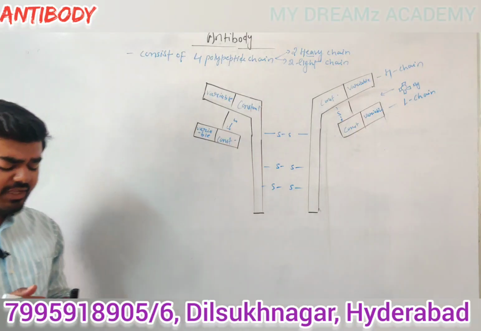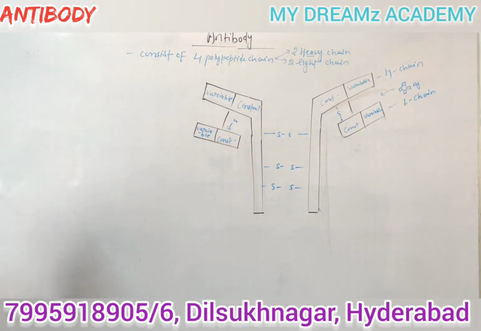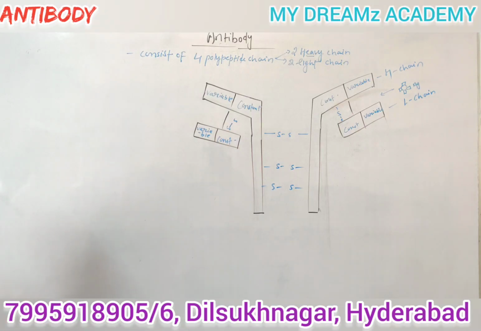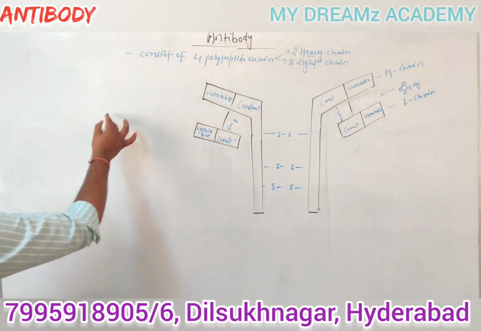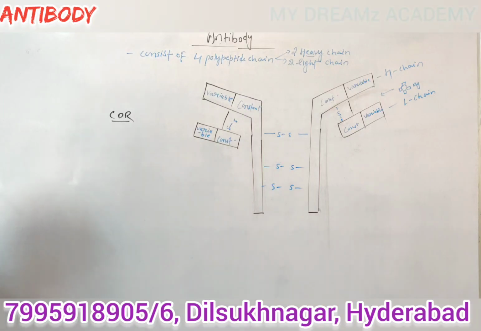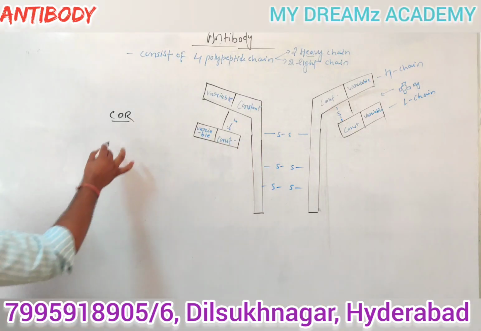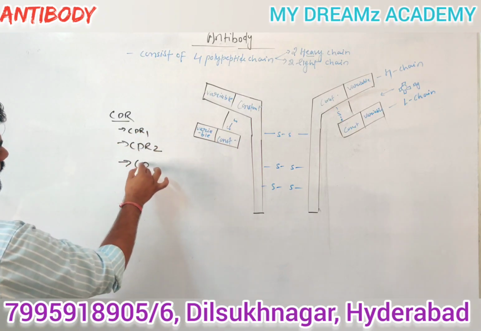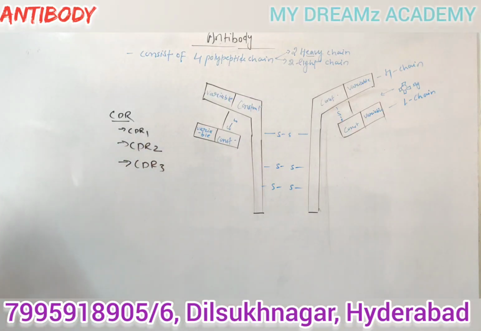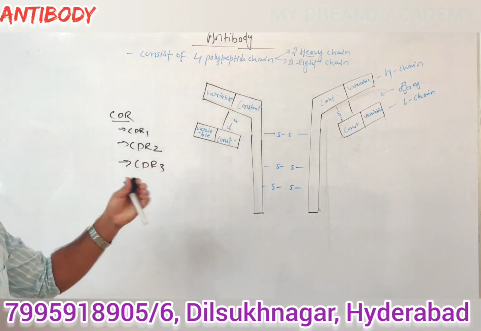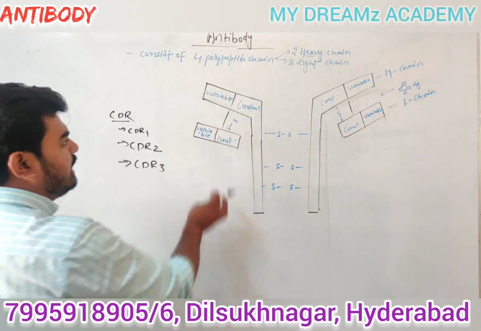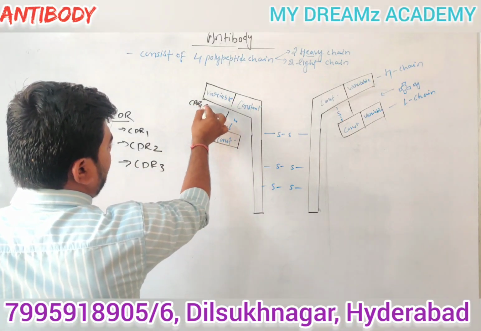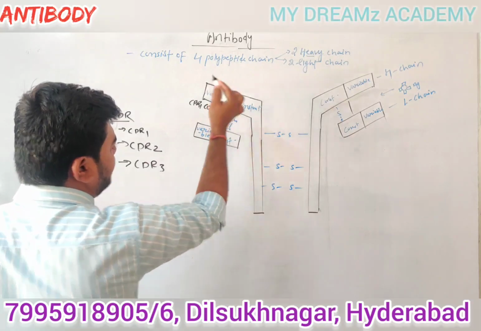But guys, when you go deeper, we know that in one monomeric antibody, at the variable region, CDR regions are present. What is the meaning of CDR region, guys? CDR stands for complementarity determining region, and CDRs are present in the form of CDR1, CDR2, CDR3. Is that clear? So 3 CDRs are present at a variable region. If I am talking about the variable region of a heavy chain, here 3 CDRs are present: CDR1, CDR2 as well as CDR3.